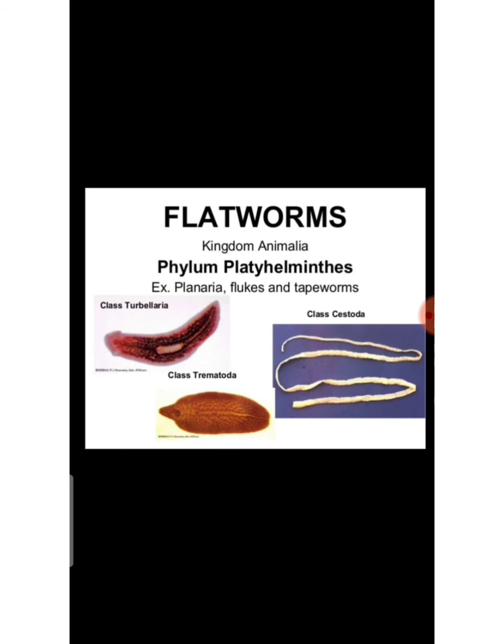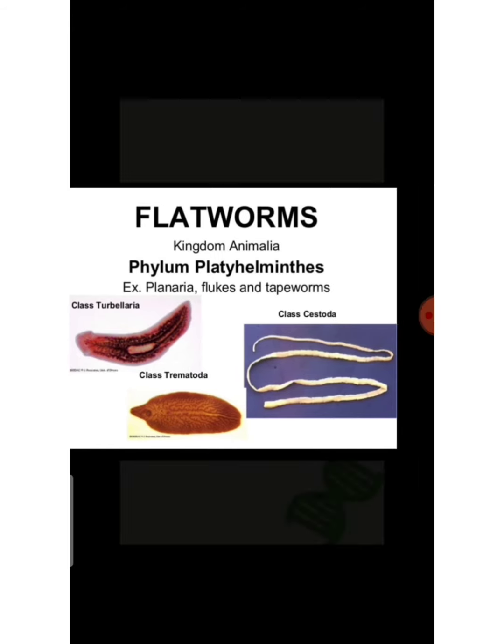You know about parasites, isn't it? Suckers and hooks help the animals to attach themselves to the body of the host. Excretion occurs by specialized cells called flame cells. It is an important one-word answer also. These worms are hermaphrodite, having both male and female reproductive organs in a single individual. One living organism will have both the sexual reproductive organs in a single individual. Examples are liver fluke and tapeworm.